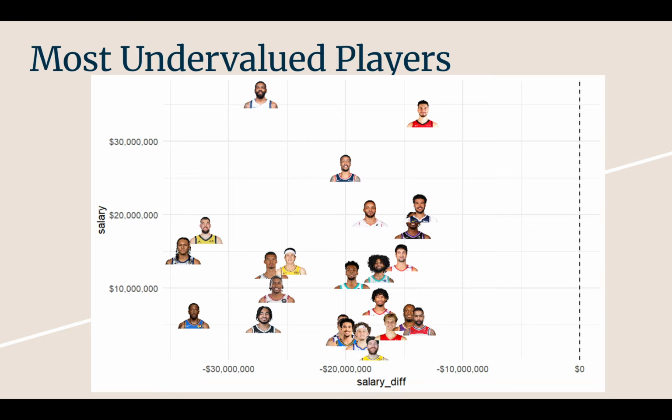So yeah, a lot of rookie scale contracts here. A lot of younger players. You see Norman Powell in here. Go Norman. Let's go. But yeah, that's kind of what we're looking at. A lot of rookie scale contracts, just people that you would expect to be here. Kind of young stars on the come up, and Cam Thomas as well. No disrespect to Cam Thomas. He hasn't been getting love as of recently.